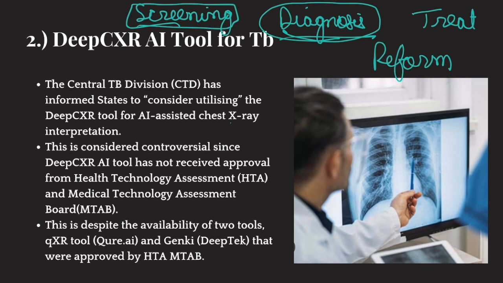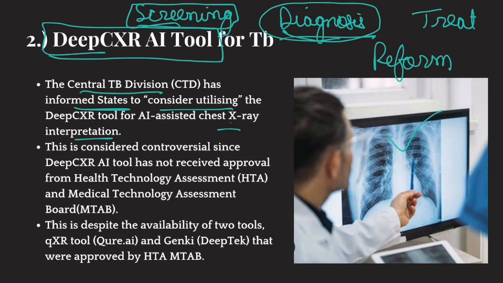Now there are so many chest X-rays, and it is very difficult for all the doctors to scan all these X-rays quickly. Therefore, many AI tools were being explored to scan these chest X-rays quickly. Clear? In that direction, many AI tools have been developed. One such tool is the DeepCXR AI tool. Now the thing is, the Central TB Division has informed states to consider utilizing this tool for X-ray interpretation for TB.